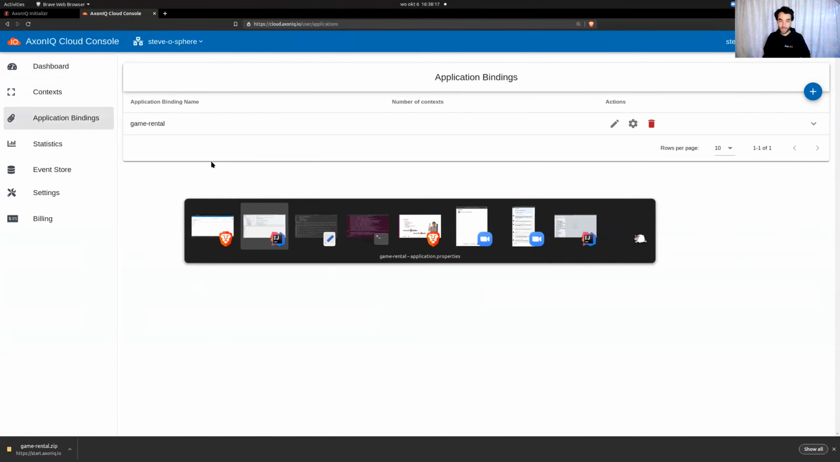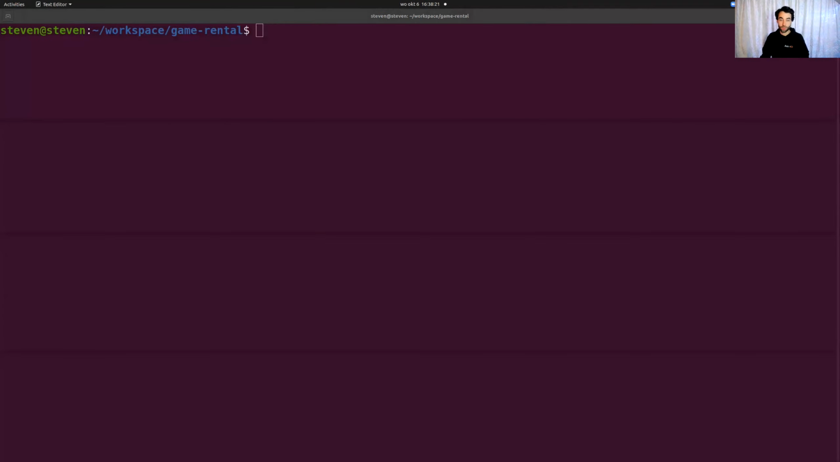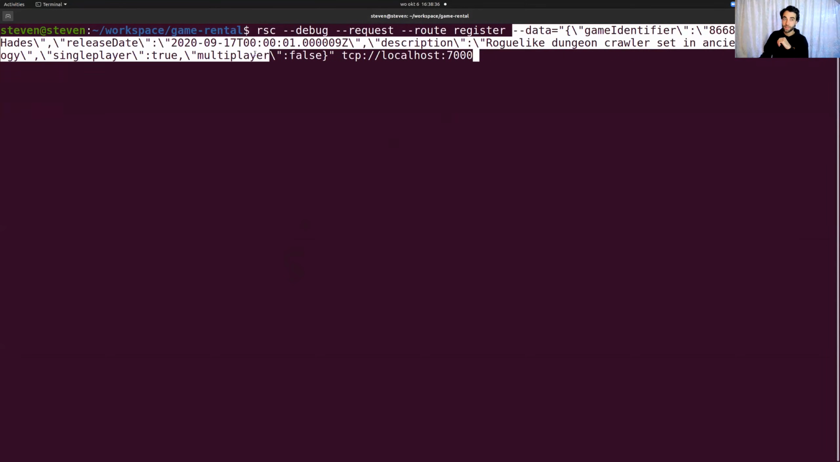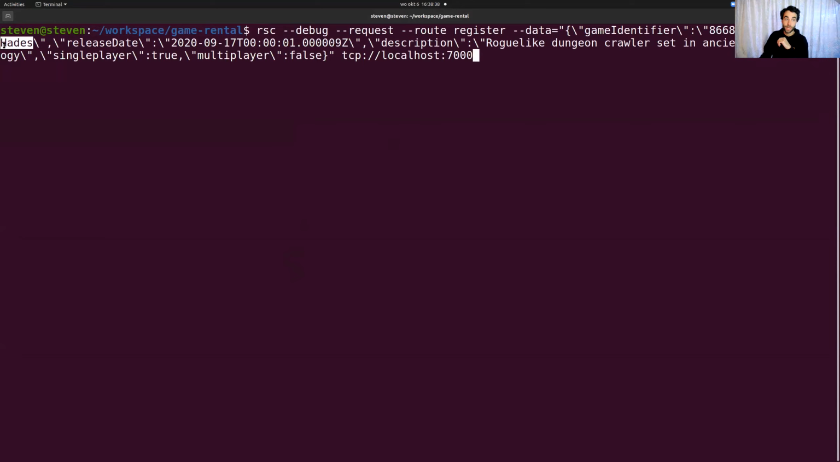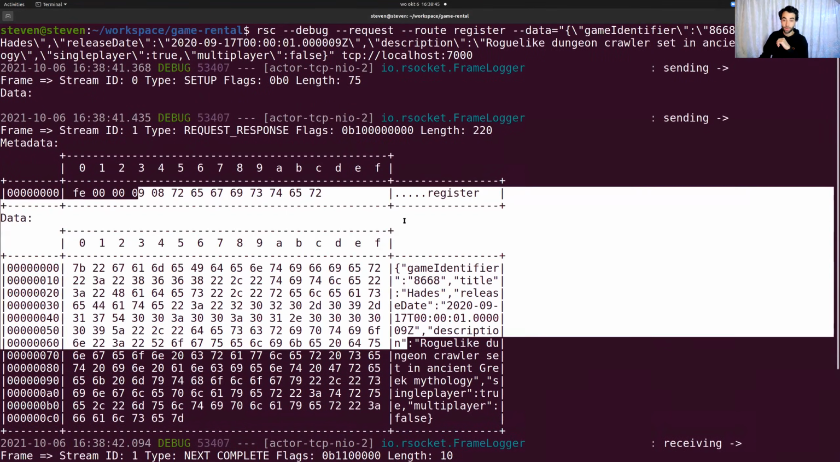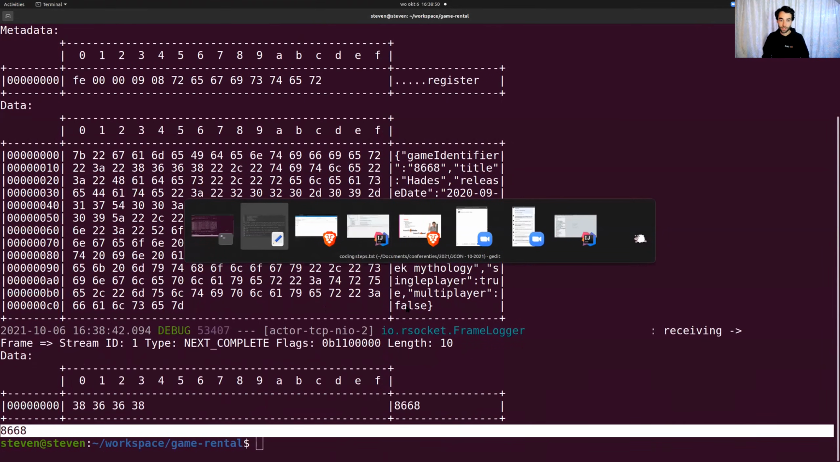Now, with that said, I think it's time to actually show some stuff. I need to use RSocket in this case. For this, I'm using the RSC, so the RSocket CLI, essentially doing it in debug, so you see a little bit more. I'm doing a request response because I'm requesting something, and I'm routing to register. You see I'm providing the JSON to register the game called Hades. If you haven't played this, definite recommendation. Awesome stuff. All right, so we saw some metadata flowing through the actual payload. We see a response. So I assume the game has been registered.